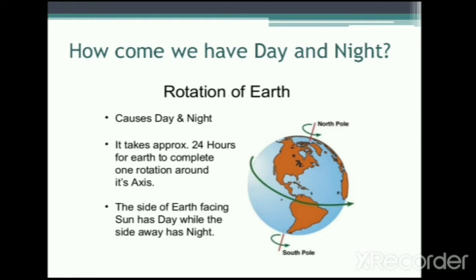There's something called the force of gravity that holds us down and keeps our feet stuck to the ground so that we don't fall when the earth is moving. We'll talk about that some other time, all right? So it takes approximately 24 hours for the earth to complete one rotation around its axis. That's why we have 24 hours in one day. It takes 24 hours for the earth to move round.